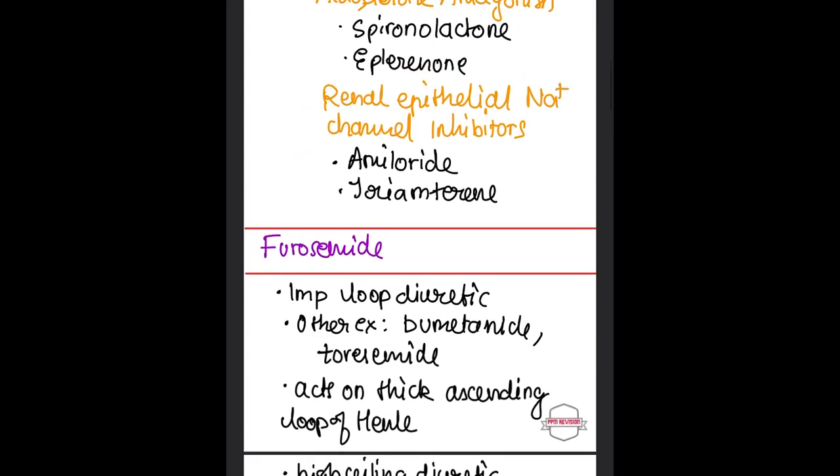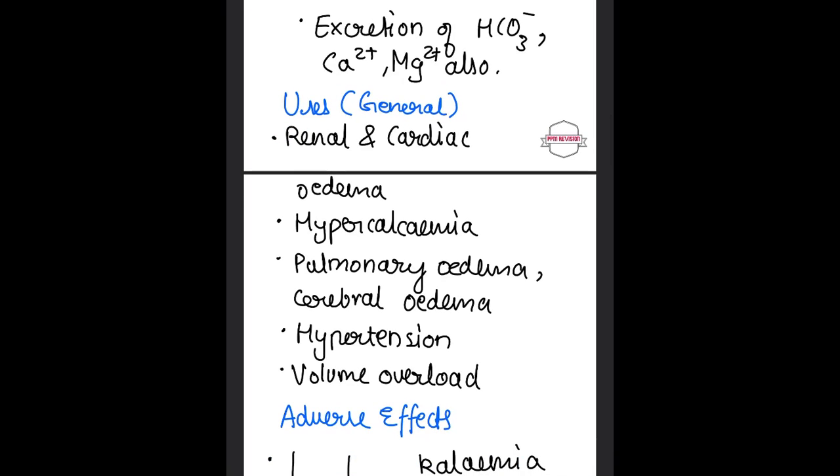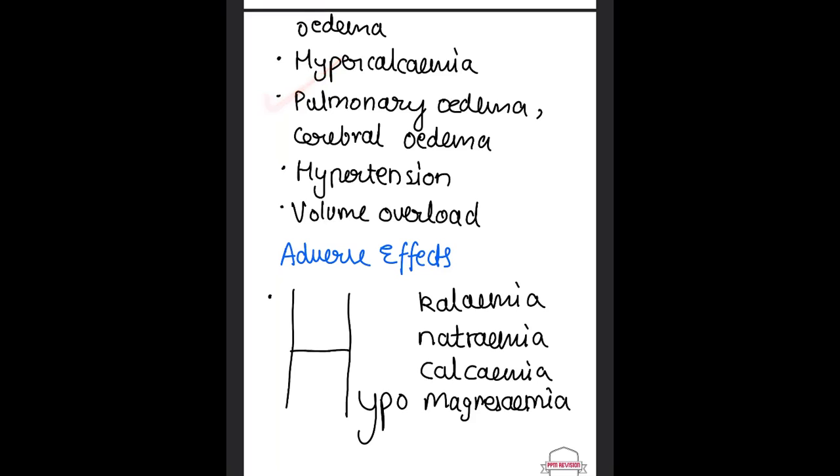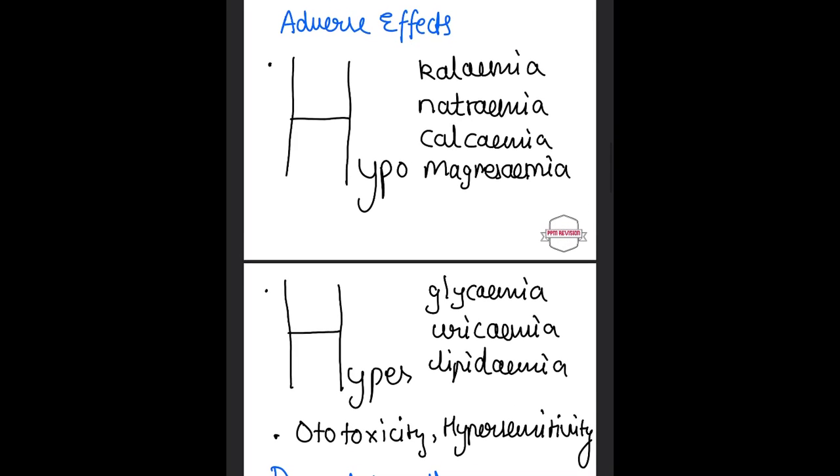The uses in general include renal and cardiac edema, hypercalcemia, pulmonary edema, cerebral edema, hypertension, and volume overload. Talking about the adverse effects, there is hypo and hyper.